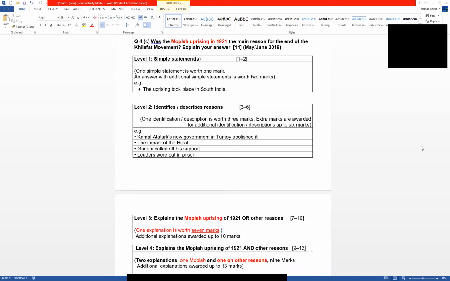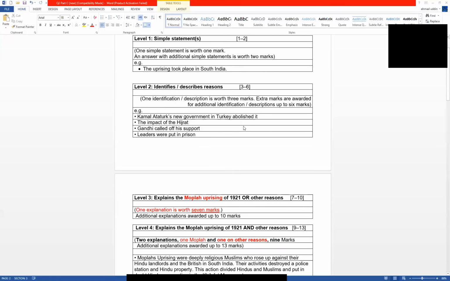Now look here about the levels. If anyone writes down only about the place where the uprising started, that it took place in South India, he will score only 1 to 2 marks, because he has given a simple statement about the end of the Khilafat movement. If you identify or describe the reasons why the Khilafat movement ended, and just give a description about Commander Datur, the abolition of the caliphate, the Hijrat movement, Gandhi calling off support, leaders being in prison, you will score 3 to 6 marks only.